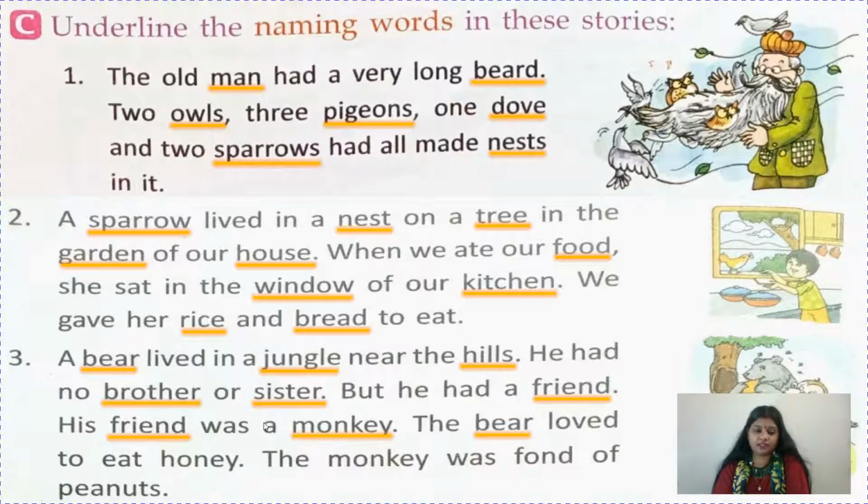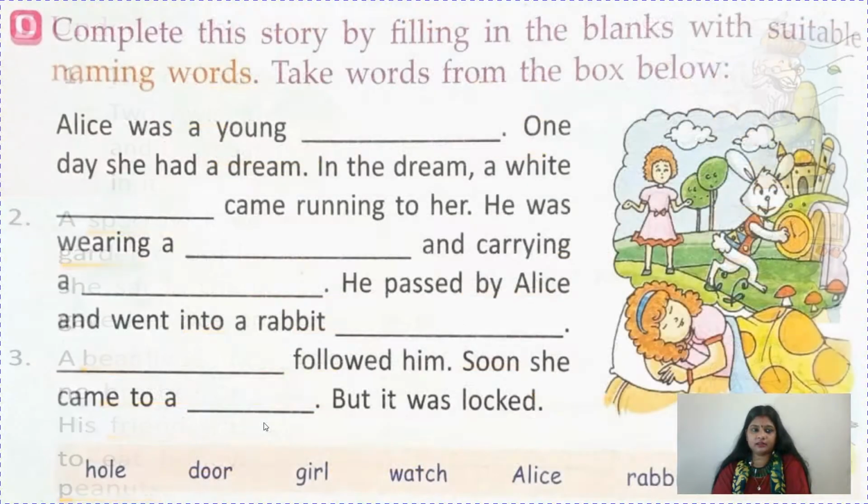The bear loved to eat honey. Honey, name of a thing. The monkey was fond of peanuts. Monkey, name of an animal, and peanuts, name of a thing. Now complete this story by filling in the blanks with suitable naming words. Take words from the box below.